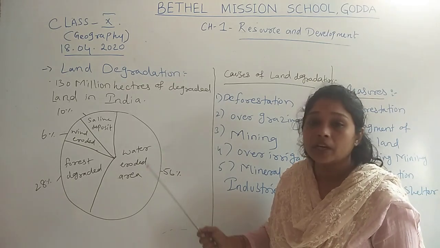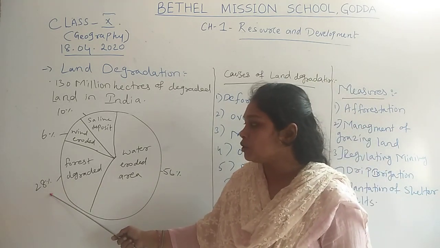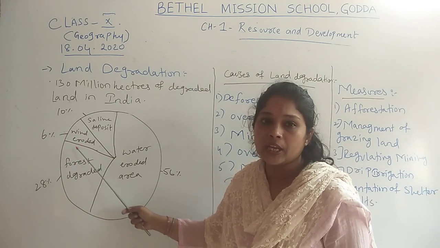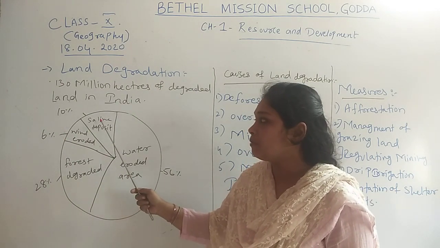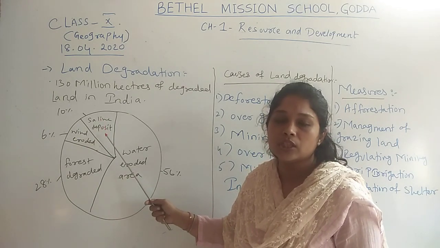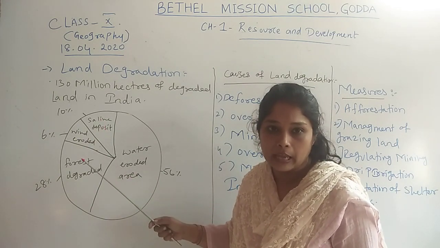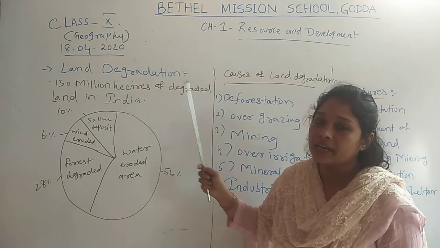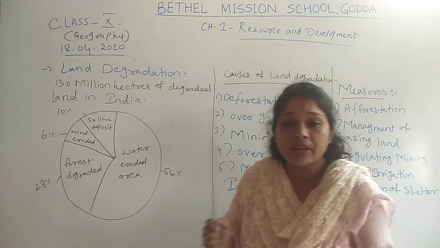56% of land is water eroded area, 28% of land is forest degraded area, 6% of land is wind eroded area, and 10% of land is saline and alkaline deposit eroded land in India. So the whole 130 million hectares of land in India was degraded. Now it is a very big problem.